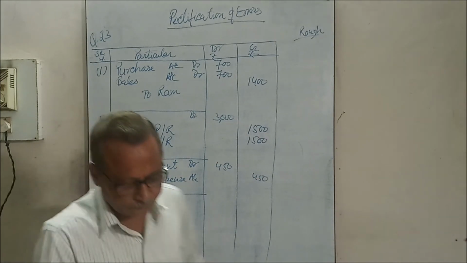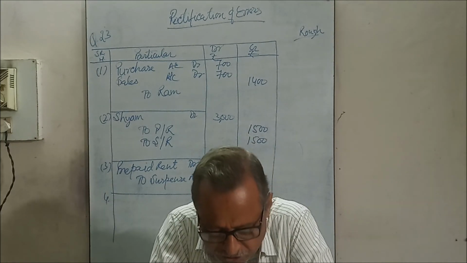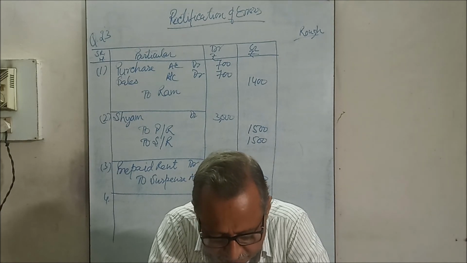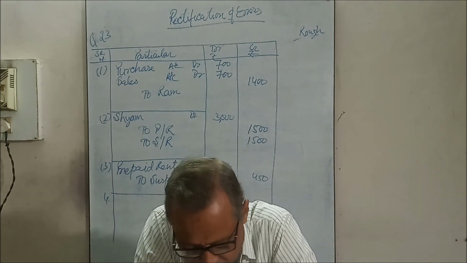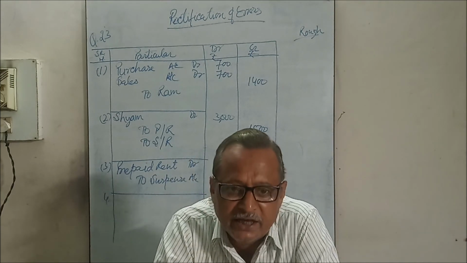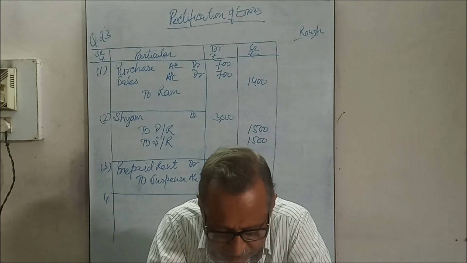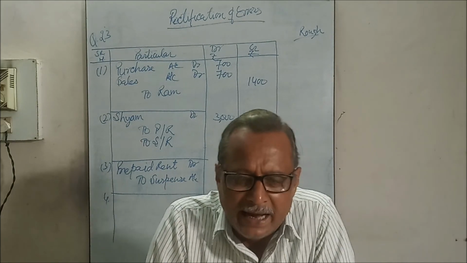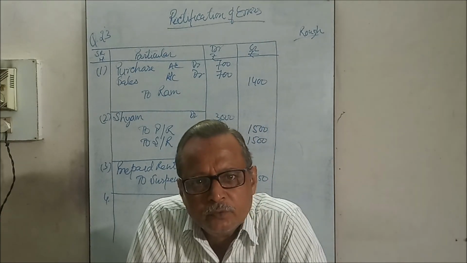Fourth, an item of rupees 120 in respect of purchase return, instead of being recorded in the return outwards book, has been wrongly entered in the purchase book and posted therefrom to the debit of a personal account. Now the entry should be for the purchase return: supplier account debit to purchase return.